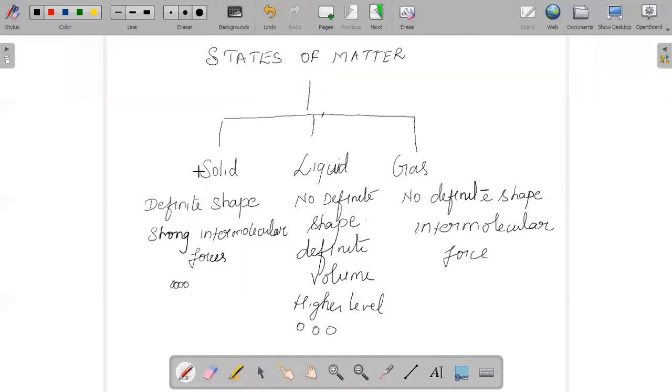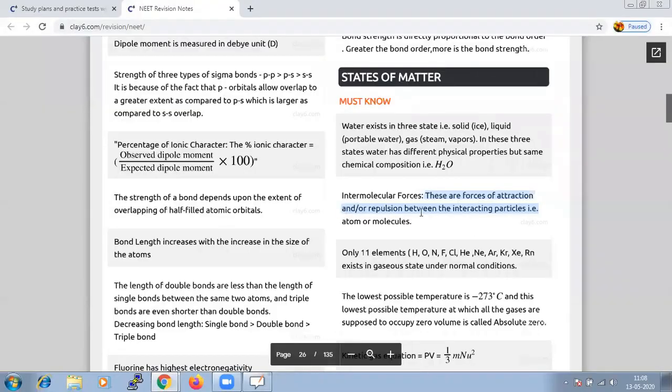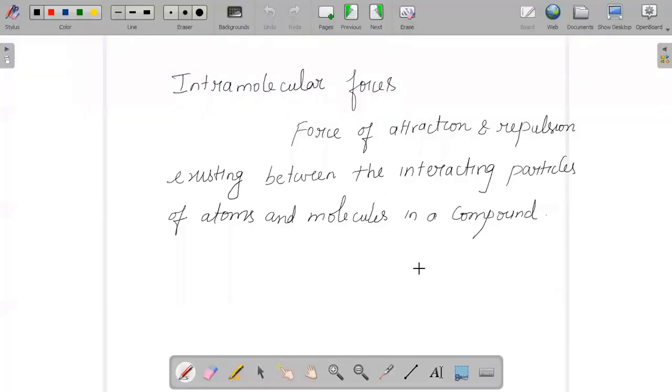And next, if we are talking about different states of matter, as I told you, the important factor behind the existence of different states of matter is the intermolecular force of attraction. So what is intermolecular force of attraction? It is the force of attraction or repulsion existing between the interacting particles, that is, atoms, molecules, or those in a compound. Based on whether the intermolecular force of attraction is strong, weak or very weak, we categorize solids, liquids and gases.